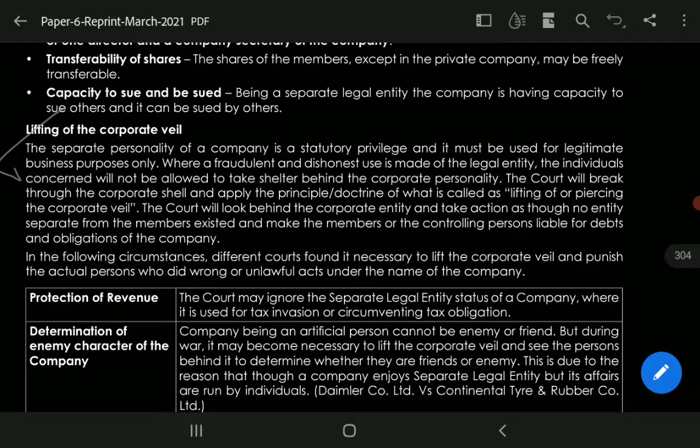The court will break through the corporate shell and apply the doctrine of lifting or piercing the corporate veil.